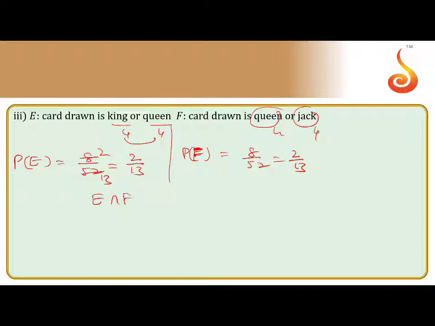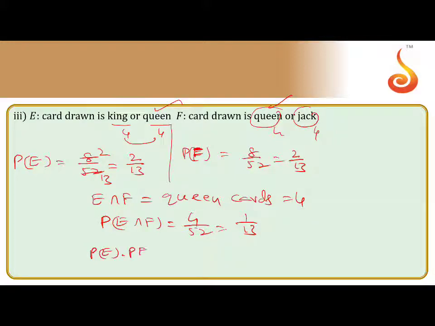So E intersection F. Here E intersection F means common cards. What are the common cards for both? Queen is common. So E intersection F is the queen cards. How many queen cards? 4. Therefore P of E intersection F is 4 by 52, that is 1 by 13. P of E into P of F is 2 by 13 into 2 by 13, that is 4 by 169, which is not equal to P of E intersection F.